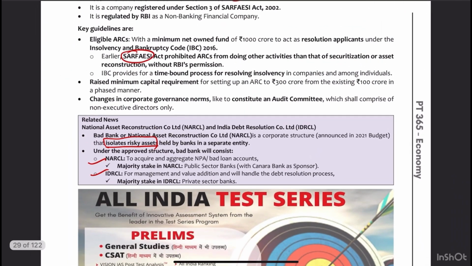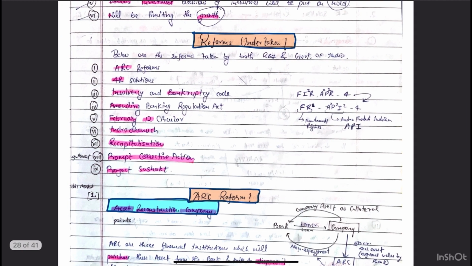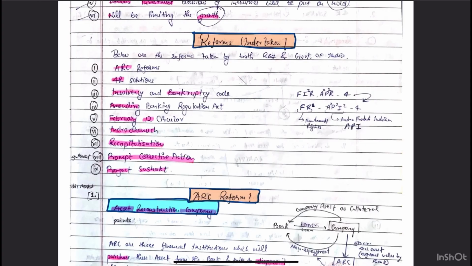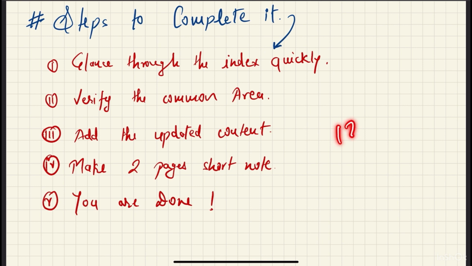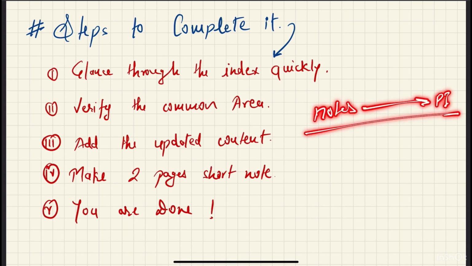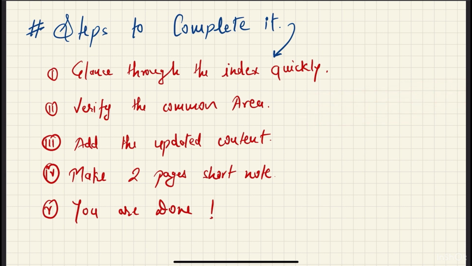So, what do you think? How much time will it take to glance through the whole current affairs page? You can easily cover 12 to 15 pages in, I would say, one day. From my notes that I'm reading and from the PT-365, if you want it, I can show you the comparison. Just comment down below and I can show you the rest, to show you guys how it is not that hard to complete all the current affairs part.